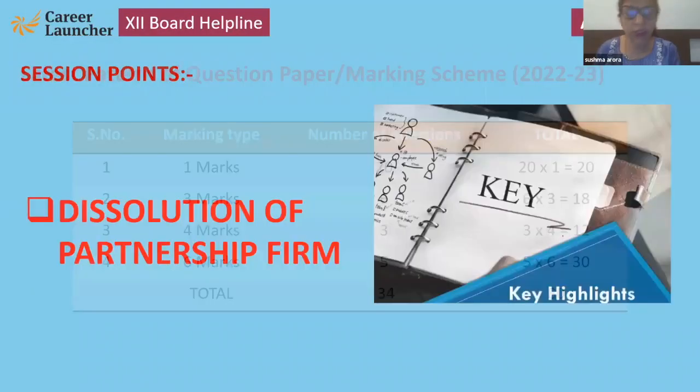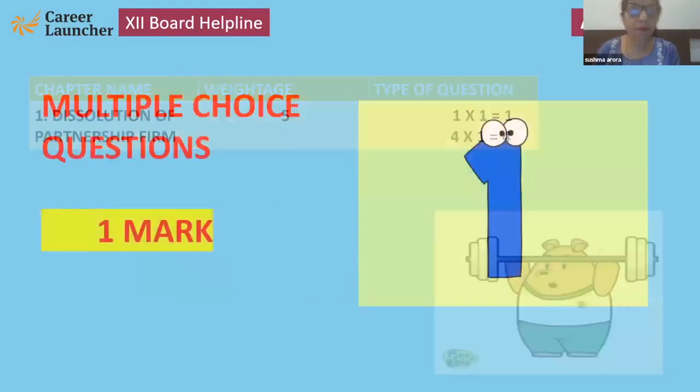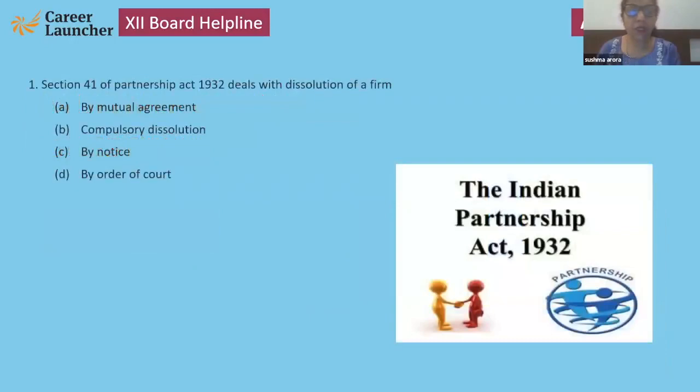Next, in this session, we will do dissolution, total 5 marks, 1 marker questions. Please look at the screen. Now, one by one, we will discuss. It's my suggestion to you, when you study the theory of this chapter, learn the sections, because in this chapter they have given various sections related with Indian Partnership Act 1932. This is a minute question, but that will come in your boards for 1 marker.